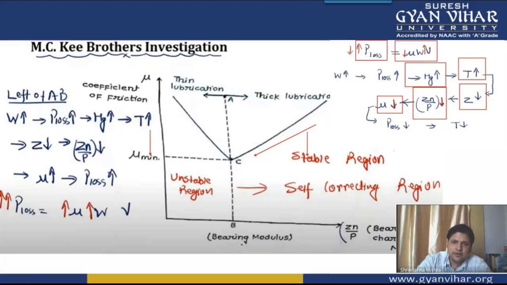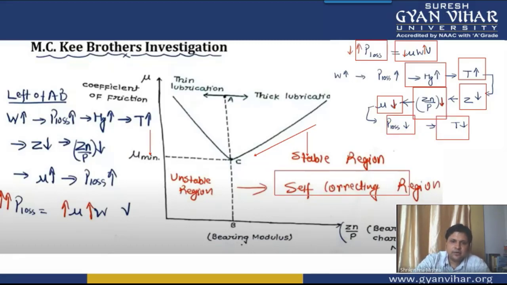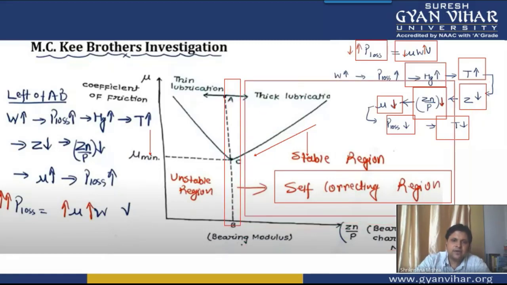This means that temperature will also decrease, and everything is okay again. So this region, to the right of this section AC, is known as the self-correcting region, and it is a stable region.